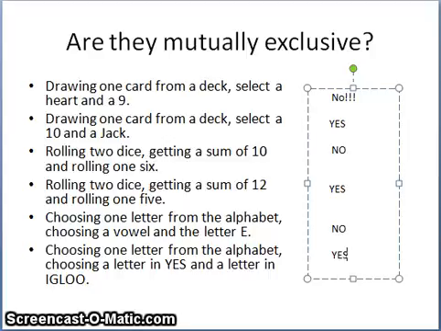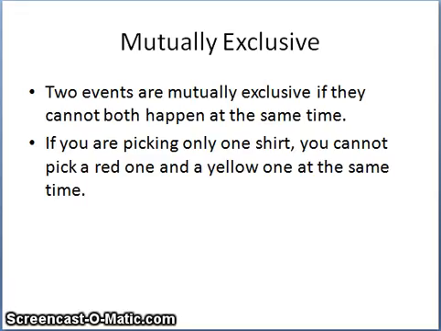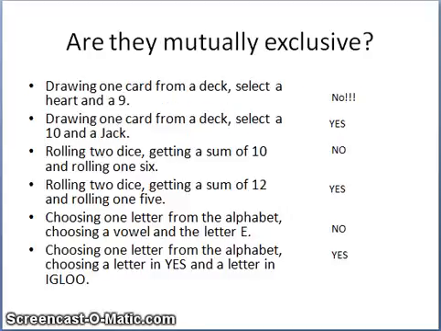It is kind of tricky to wrap your head around the idea that mutually exclusive means that they cannot happen at the same time. So you ask yourself, can they happen at the same time? If they can happen at the same time, then they are not mutually exclusive. If they cannot happen at the same time, then yes, they are mutually exclusive.